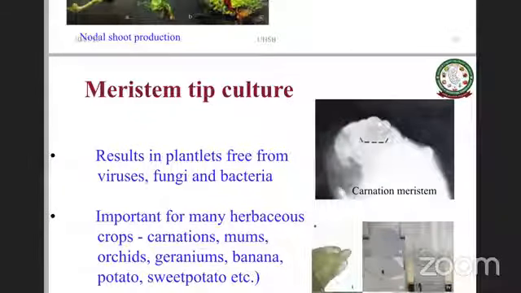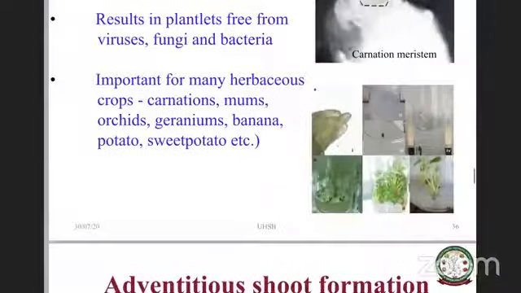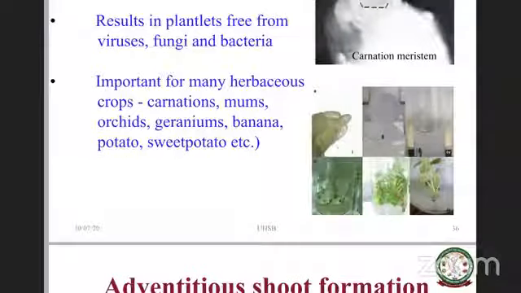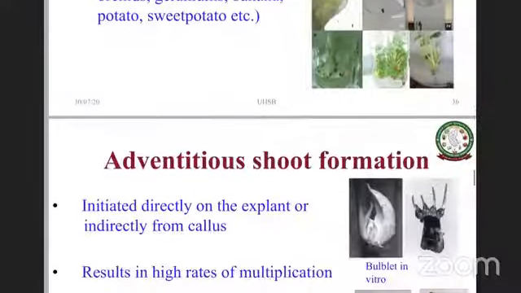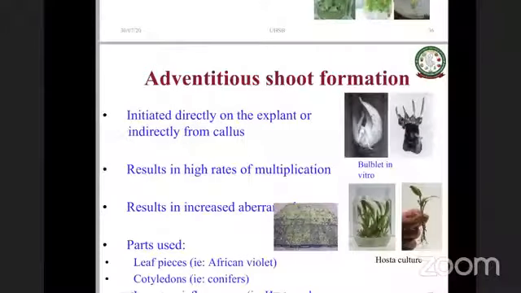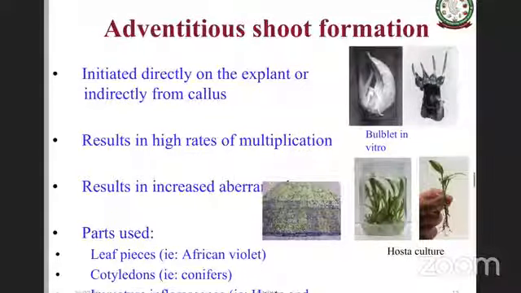The only thing is you need to take that actively growing portion and initiate your subsequent cultures from it. This method is used in many plants, like banana, potato, sweet potato, and orchids. Adventitious shoot formation, as we saw already, is initiated directly in the explant, and of course adventitious shoots can also come from the callus, resulting in a high rate of multiplication.